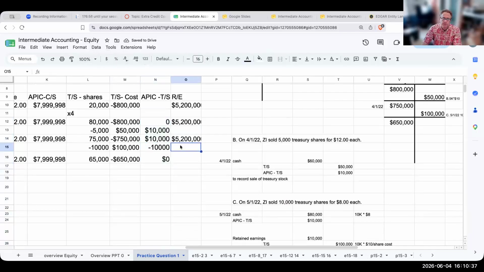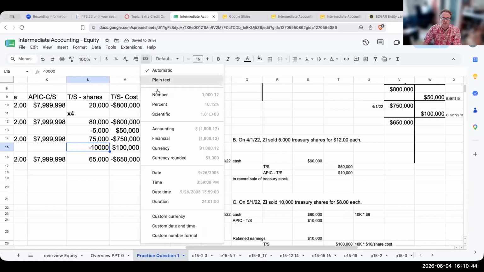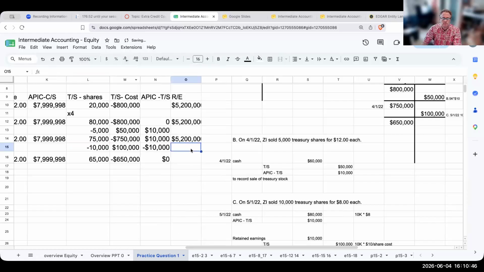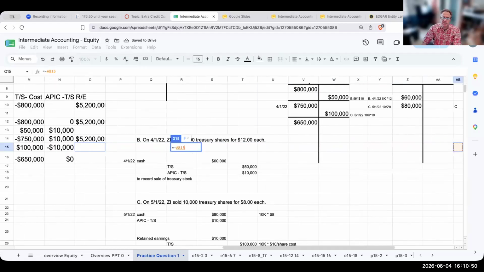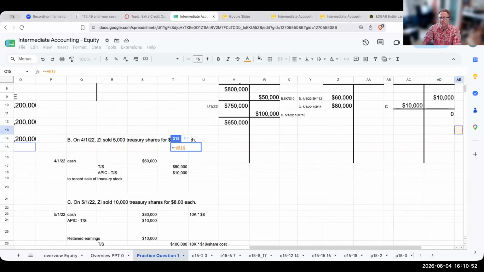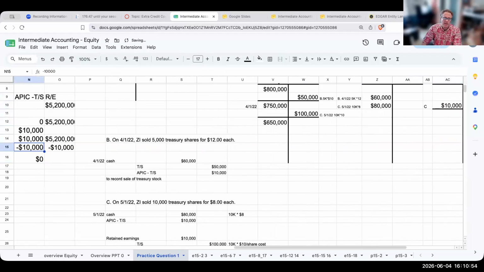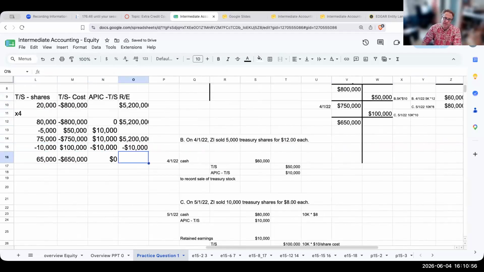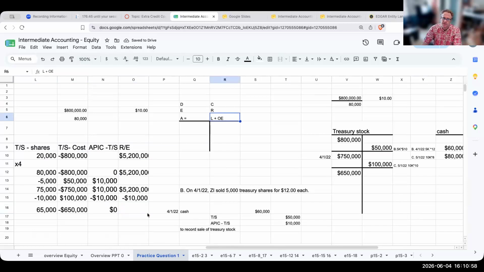And my retained earnings is also going to be going down by that 10,000. It's not a loss, but rather we're basically debiting retained earnings. Retained earnings typically has a credit balance. It's part of owner's equity. So my new ending balance here for retained earnings is going to be 5,190,000.